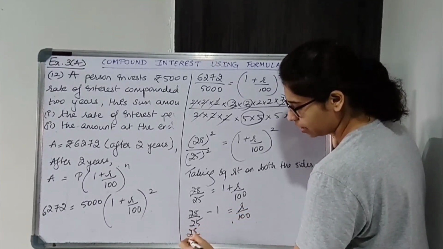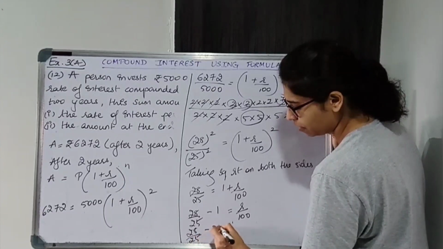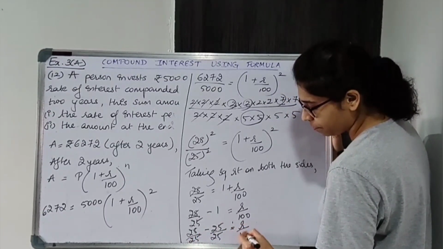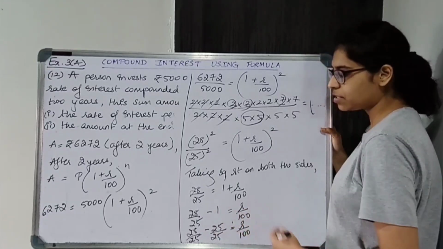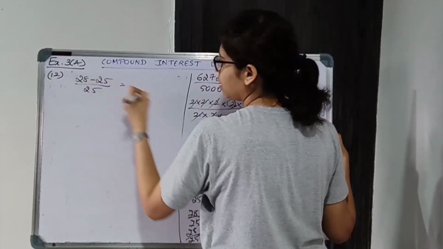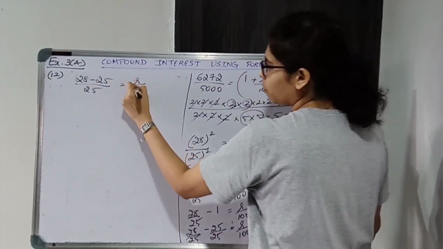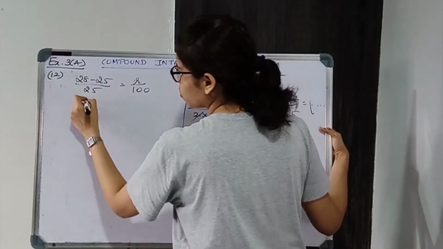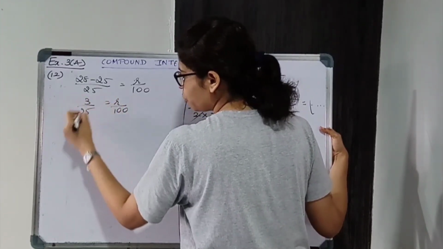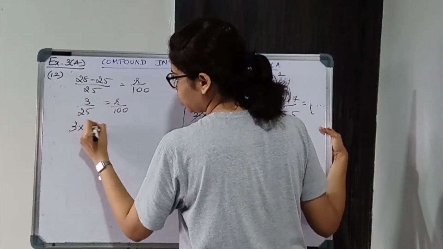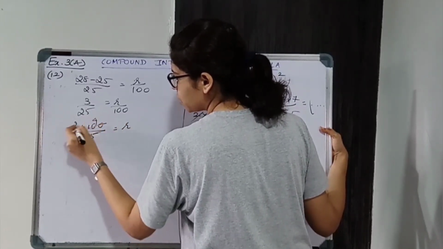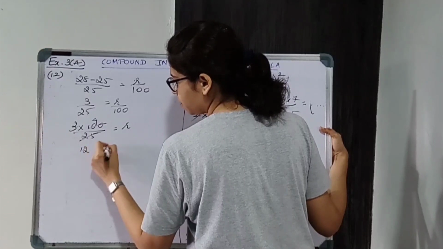So we get 28 upon 25 minus 25 upon 25. We'll equalize the denominators. So we get 28 minus 25 upon 25 is equal to r upon 100. That gives 3 upon 25 is equal to r upon 100. Shifting 100 to the other side, 3 into 100 upon 25 is equal to r. 25 4s are 100, so 3 4s are 12.